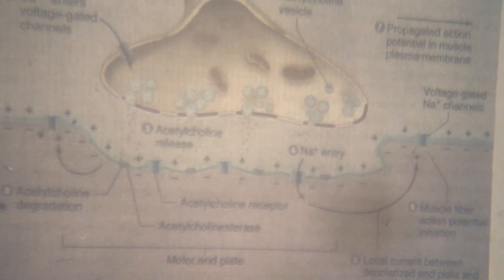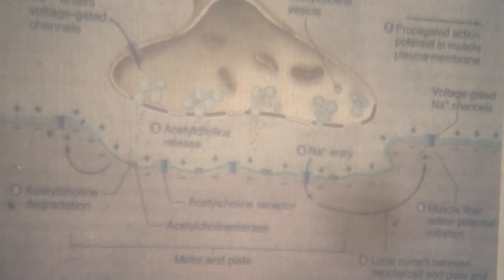When synapsin is activated, there is release of acetylcholine vesicles from the cytoskeleton.